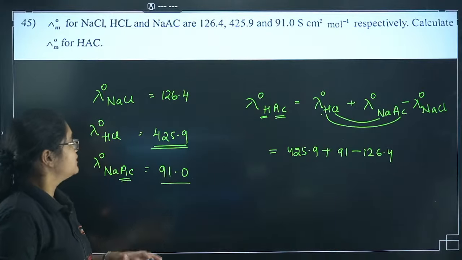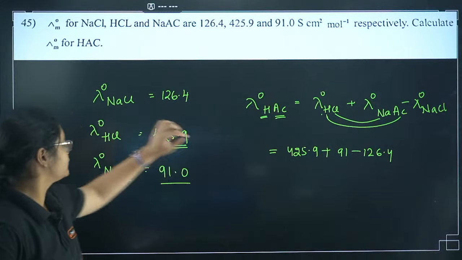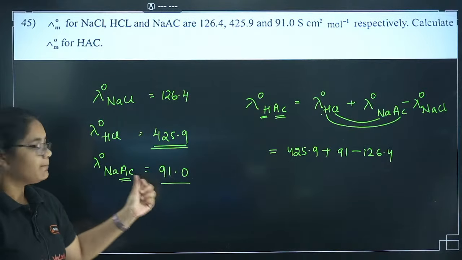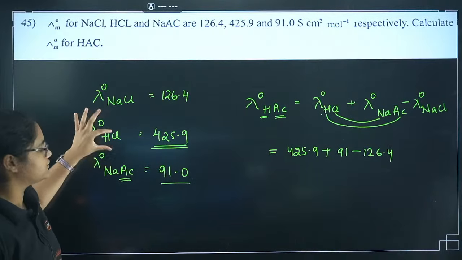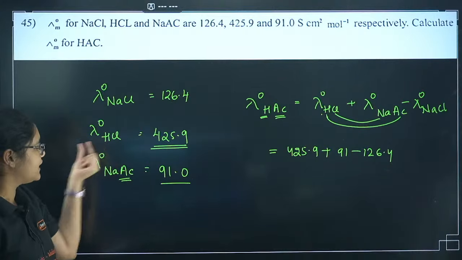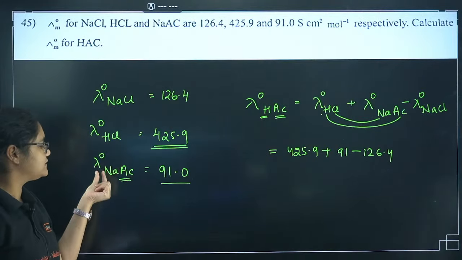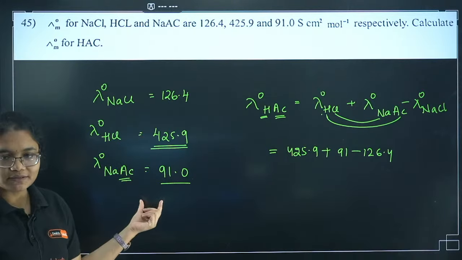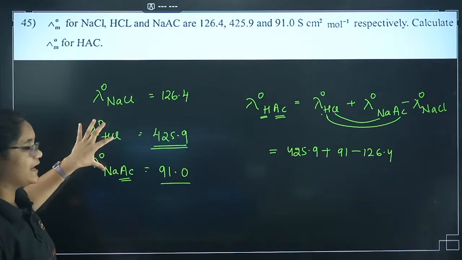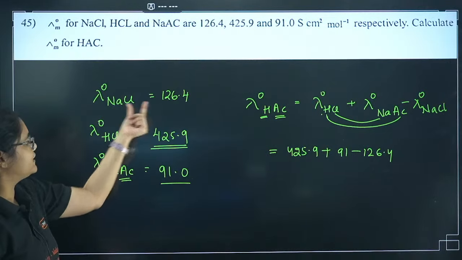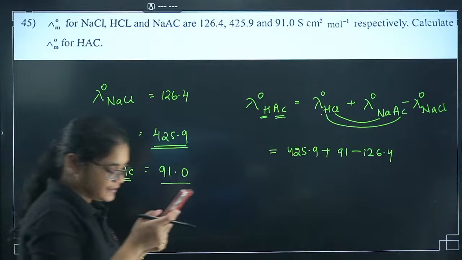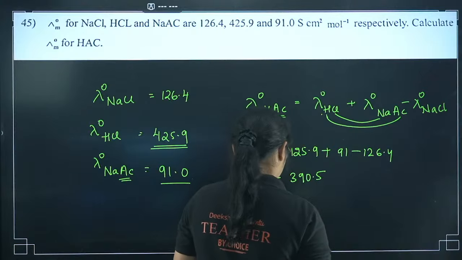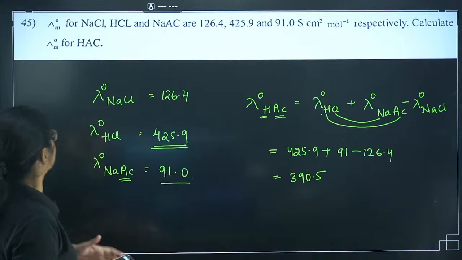Yes, Sridhar. So you need H and Ac, right? You will get H from here and Ac from here. But when you add these two, NaCl also forms by default, because you cannot take just H plus, you have to take Cl as well. When you take H, Cl also comes with it. When you take NaAc, Na also comes with it. Now when you have taken these two, NaCl has come extra, so you have to remove that NaCl by subtracting like this. Yes, Sridhar and Ashia have given me the correct answer, 390.5. Very good, children.